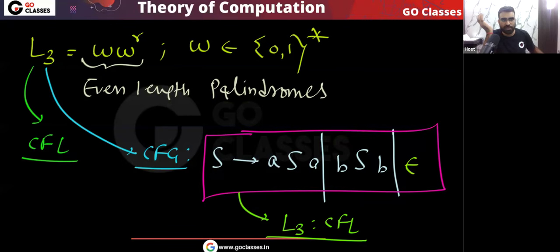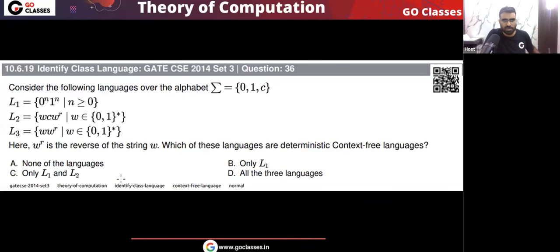So what your PDA will do, non-deterministically it will find the middle symbol. Very simple, it will push and then it will pop. So the PDA can recognize L3, so L3 is a CFL. So in this question we have seen that only L1, L2 are DCFL.